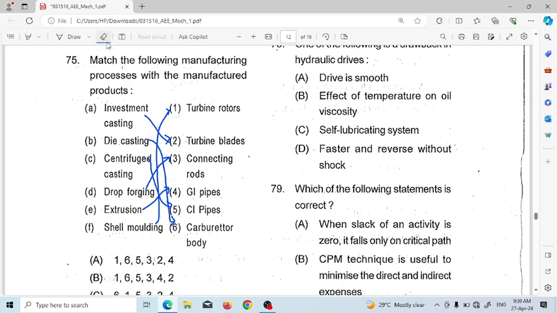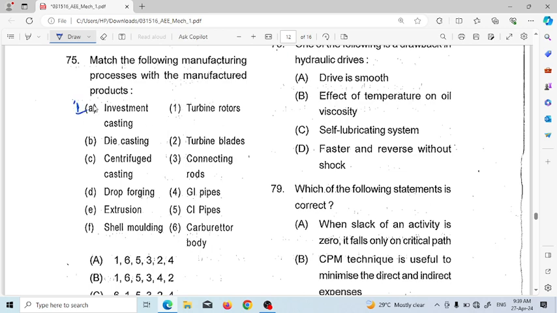Sorry, the investment casting, first draw neatly. So investment casting is done with turbine rotor.